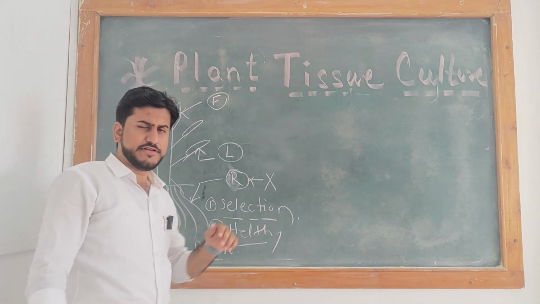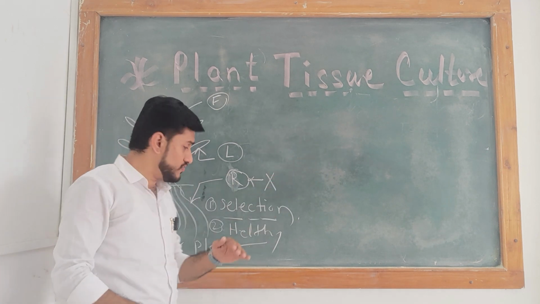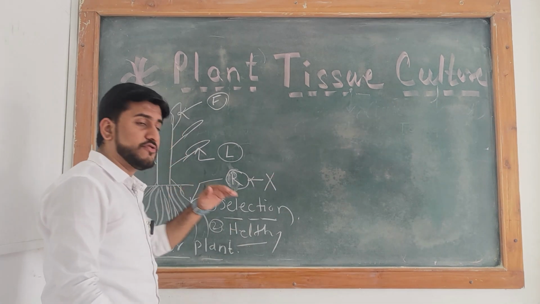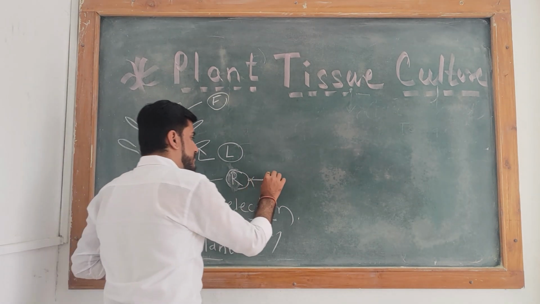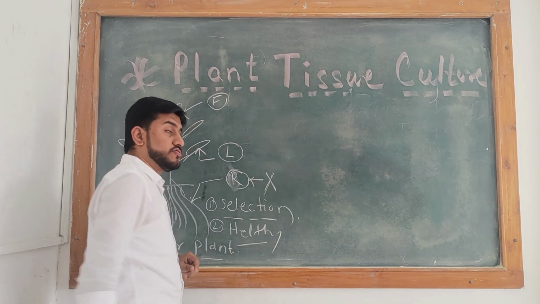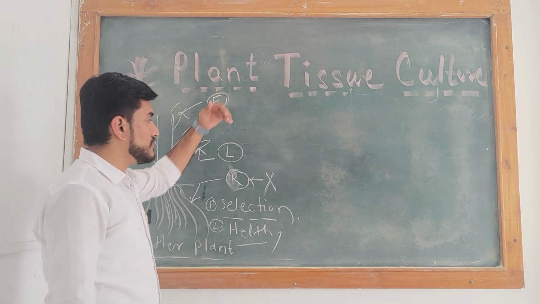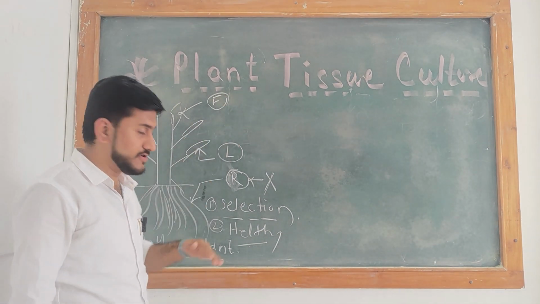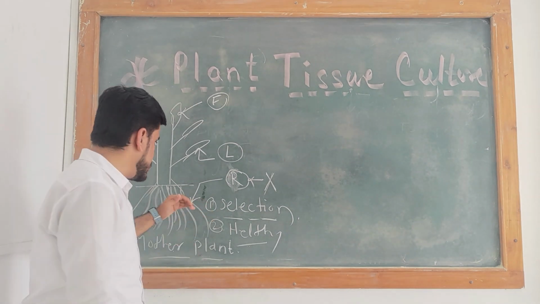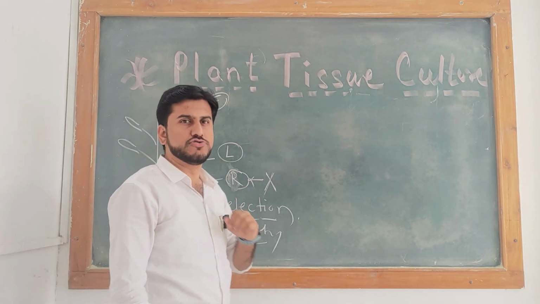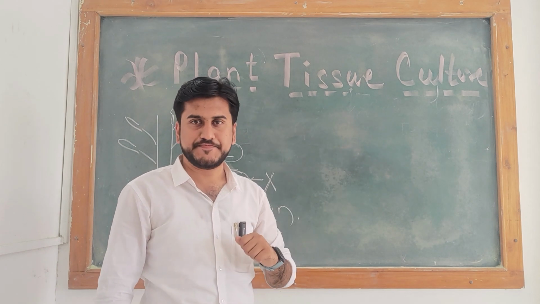Why? What is the reason? Because the root is present in the underground portion and you cannot select root for the tissue culture method, as it is underground. You do not observe the root system in the field.